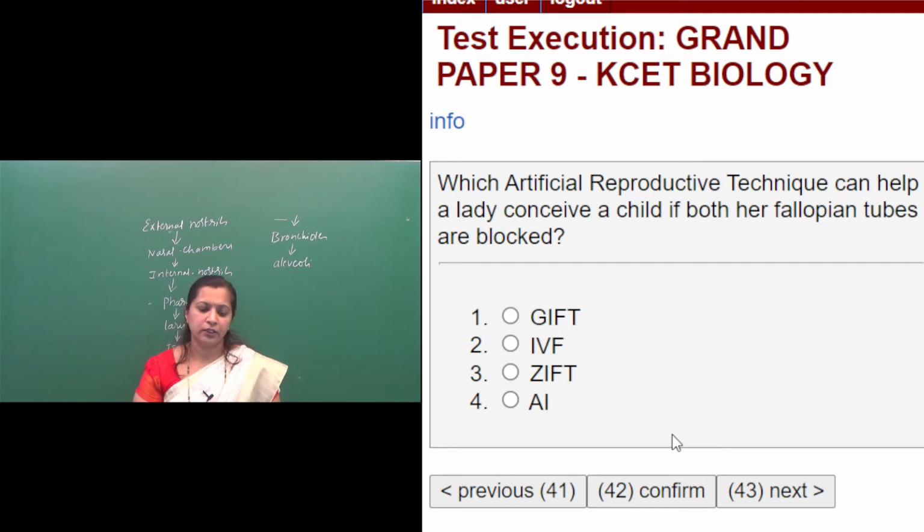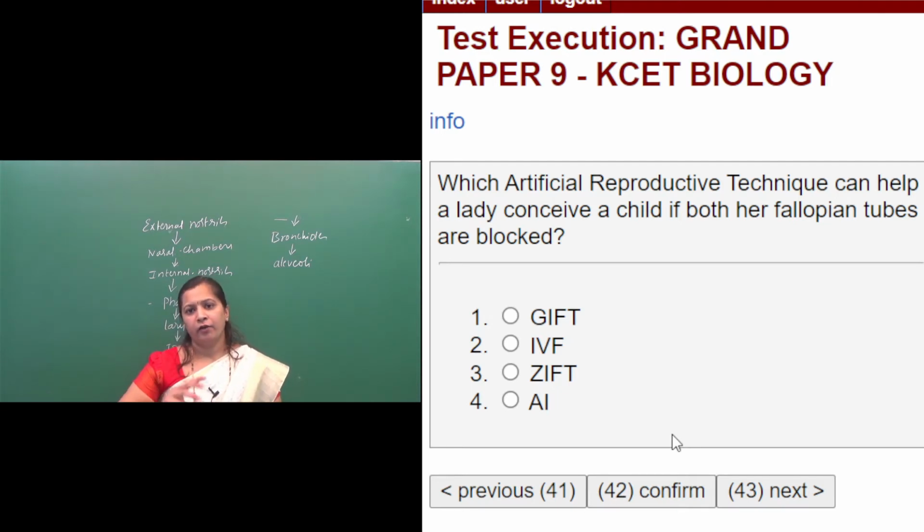So this is advised for the females who are unable to produce an egg or ovum, but she can provide a suitable environment for fertilization, implantation and embryonic development. So for those females who are unable to produce an ovum, GIFT is referred. IVF, that is in vitro fertilization.